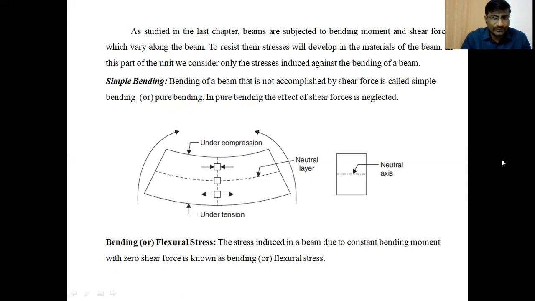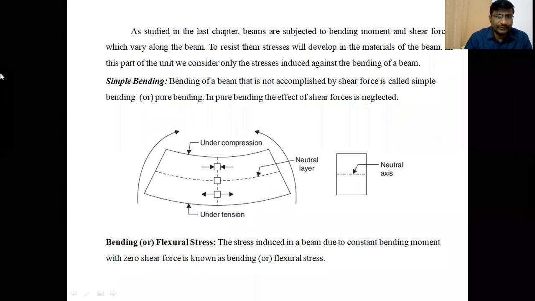The diagram shows a dotted line which shows the neutral layer. Above the neutral layer, while bending, all the layers will be subjected to compressive stresses or compressive loads, because the layers which are above the neutral layer are trying to contract during the bending.